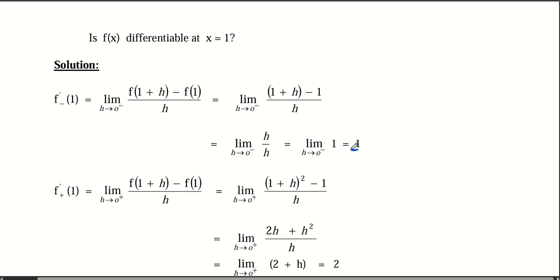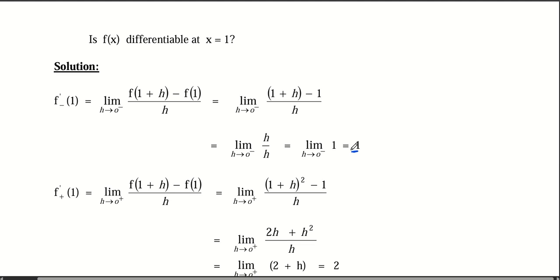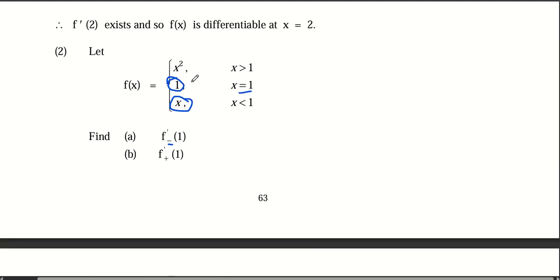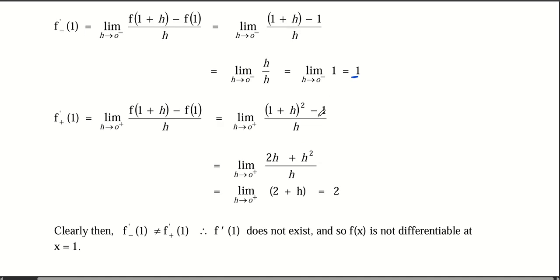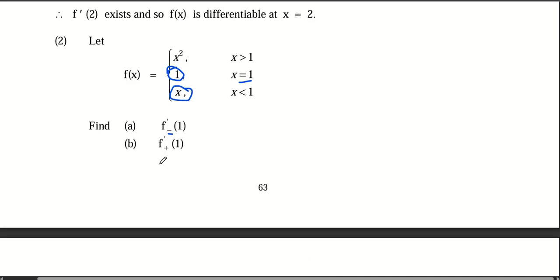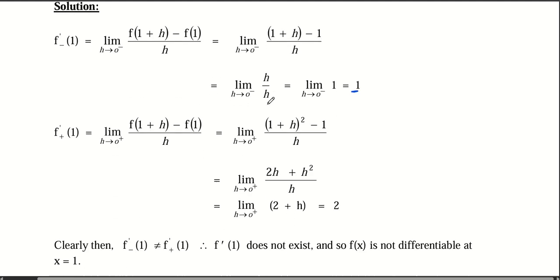Now you can do so for the cross side. For the cross side, you are evaluating for a value which is slightly greater than 1, right? So you start again and you are doing f of 1, and you are told that at x equal to 1, your value is supposed to be 1, and that's what you have here. However, since you are doing for a slightly positive side, the definition is that when x is even slightly greater than 1, you should use x squared. So use the x squared definition. So f of 1 plus h will be what? 1 plus h all squared. Now, when you evaluate that and solve, you get a value of 2, right?